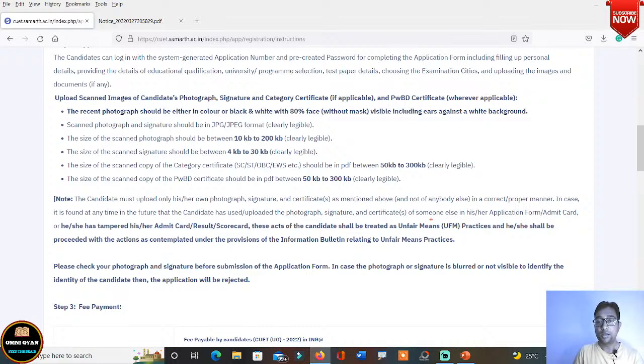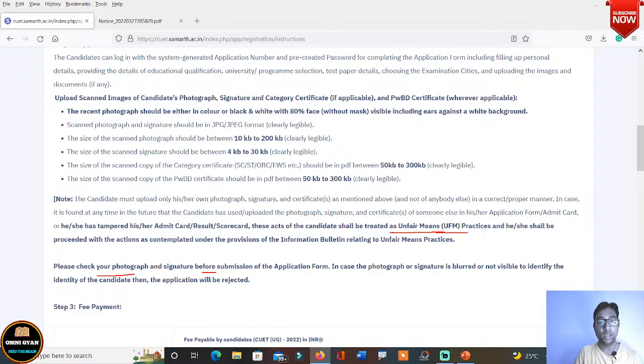And don't use anyone else's name in your application form or admit card. Okay, otherwise it will be considered as a violation. Okay, so it is considered as unfair practice, and you shall be disqualified from the exams, and maybe in future also you may not be able to give exams.